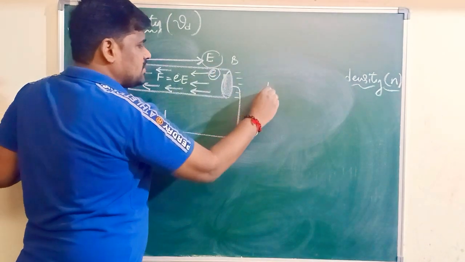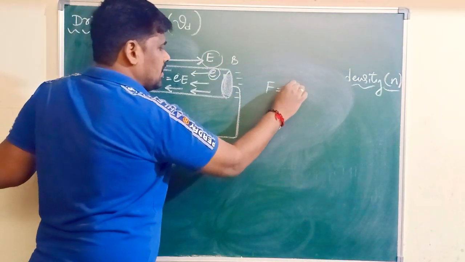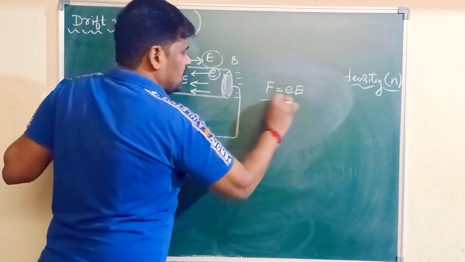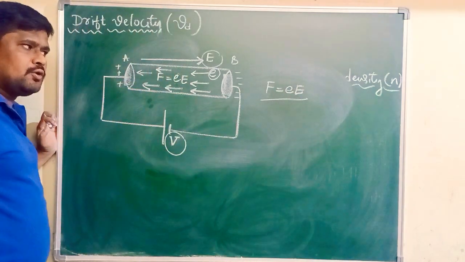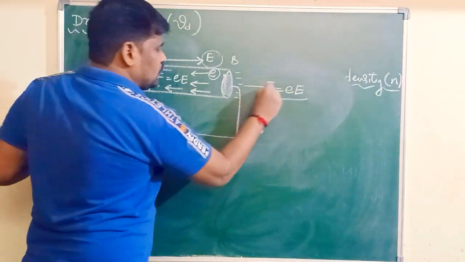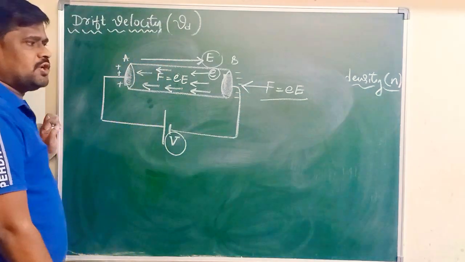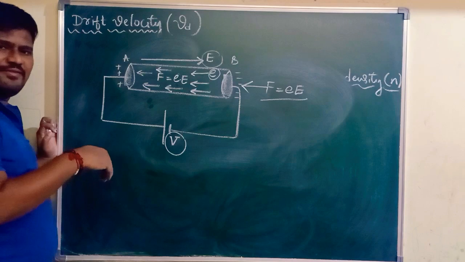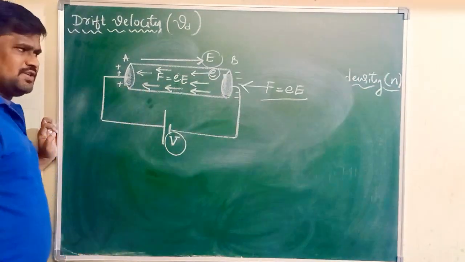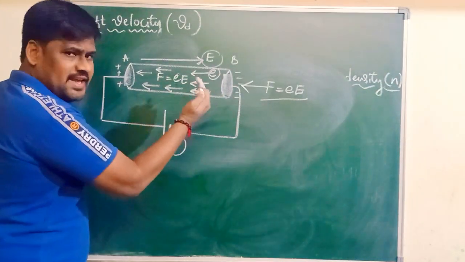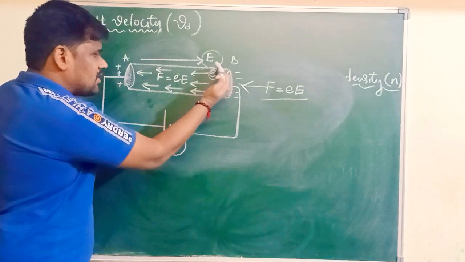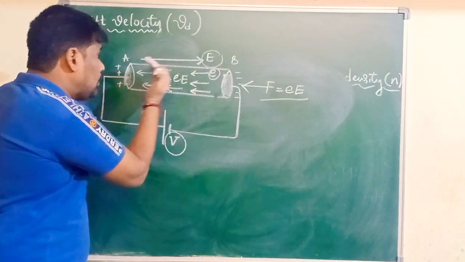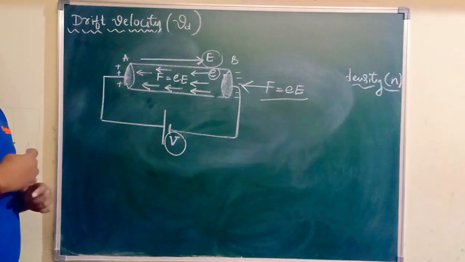F = eE. With this force, they move opposite to the electric field. In this diagram, the free electrons will move from B to A with some velocity.